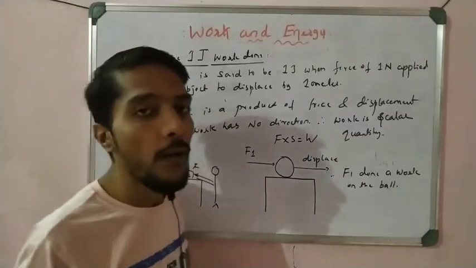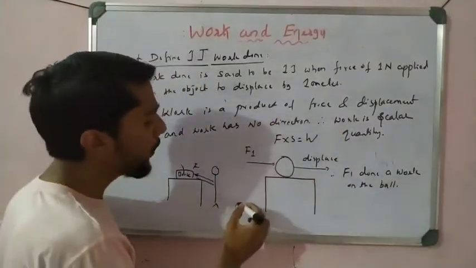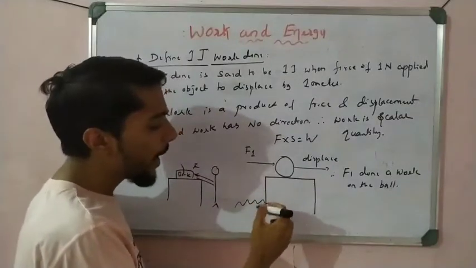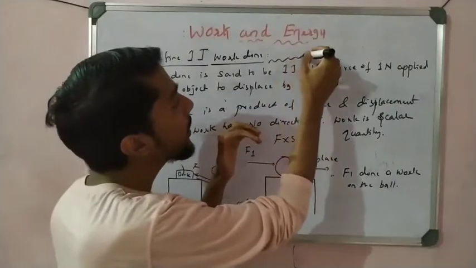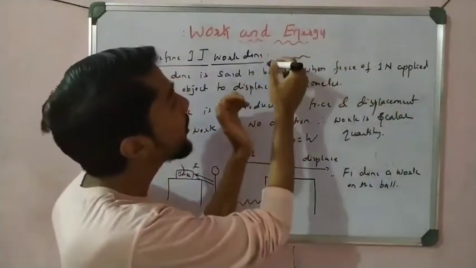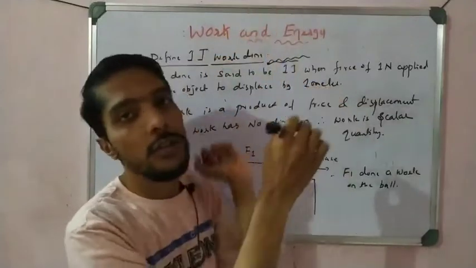So that is what, for example, if I take a pen, okay, I start to move the pen on the board. What happened? By applying the force on the pen, what happened? My marker is changing the position, it is displaced from this point to this point. So what happened? I have done work on the pencil or the marker.